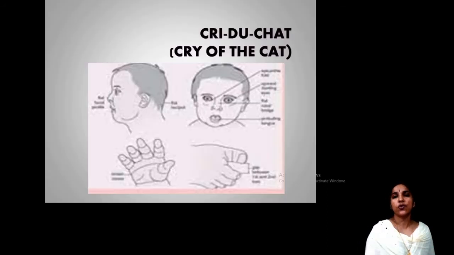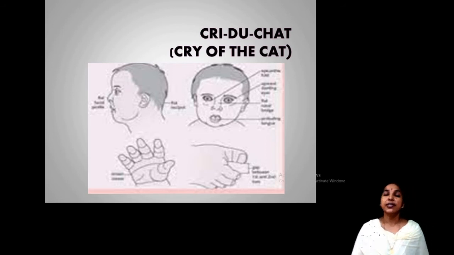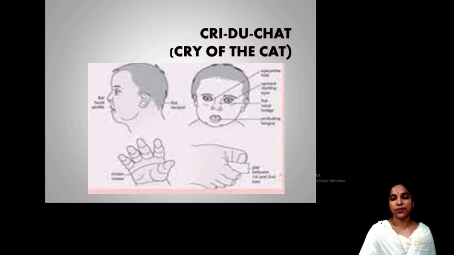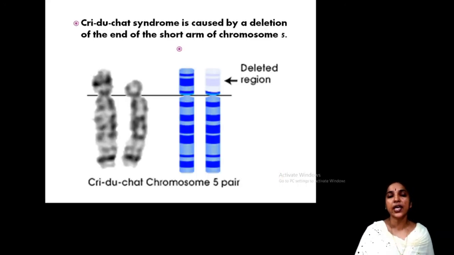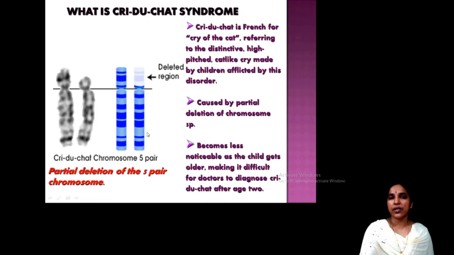So now let us move on to another well-known disease that you are all familiar with, that is Cri-du-chat syndrome, or cry of the cat. This is also an important disease due to deletion, that's why I am discussing these two together. It is a deletion in the short arm of chromosome number 5. You can see in this picture the normal part and the deleted part of the fifth pair.